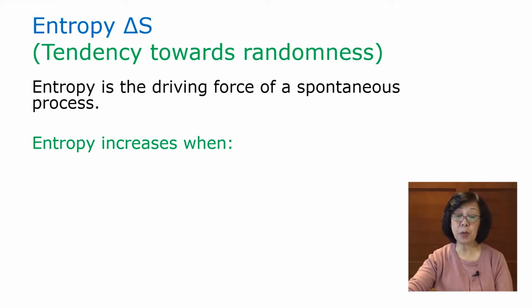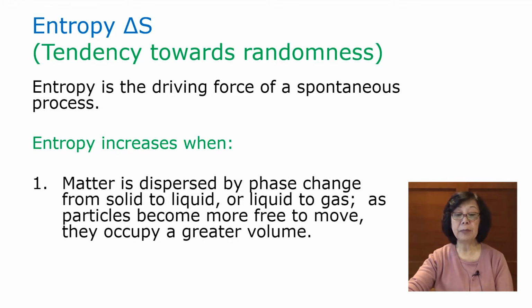Entropy increases when, one, matter is dispersed by a phase change from solid to liquid or liquid to gas, because now particles will occupy a greater volume and have more freedom to move. So you can see that the entropy change of a gas is greater than that of the liquid, which in turn is greater than that of the solid.